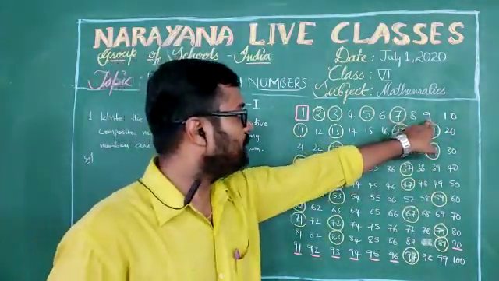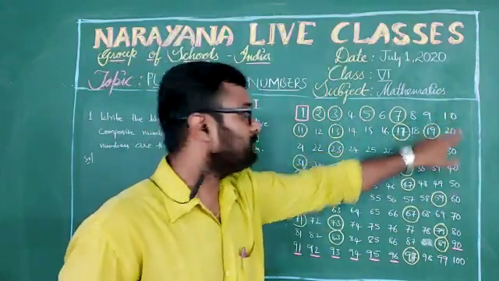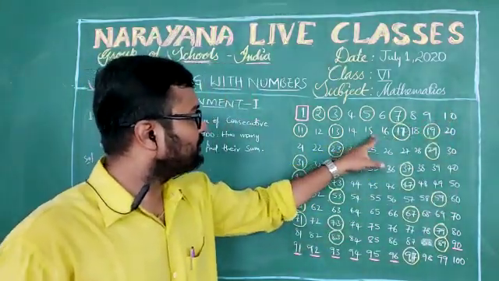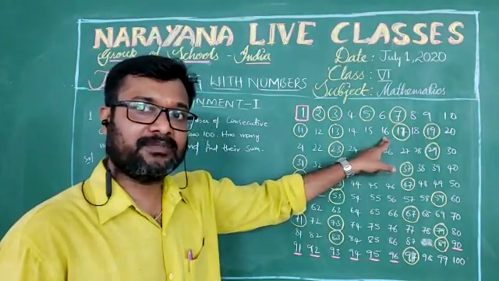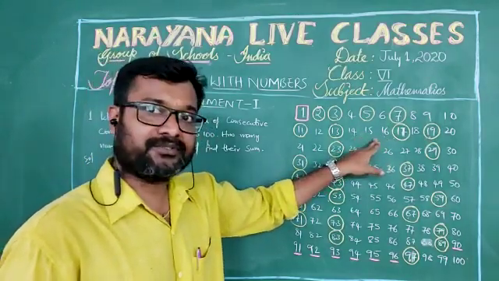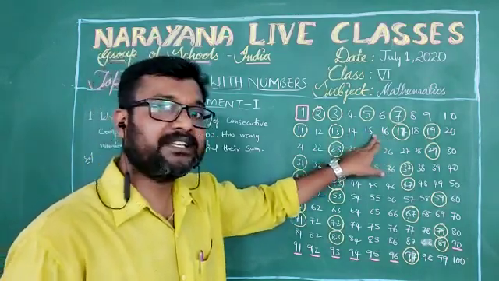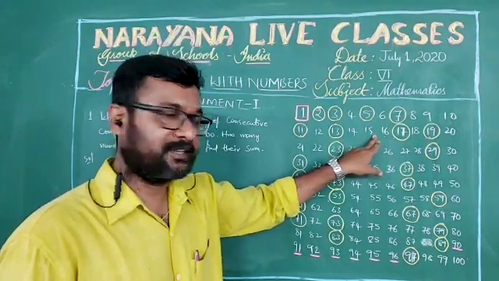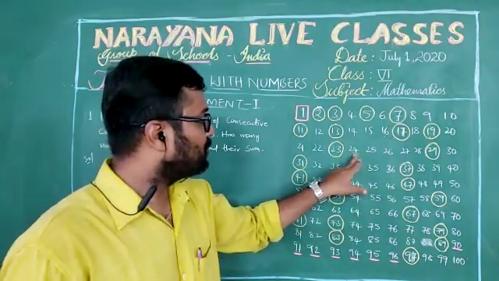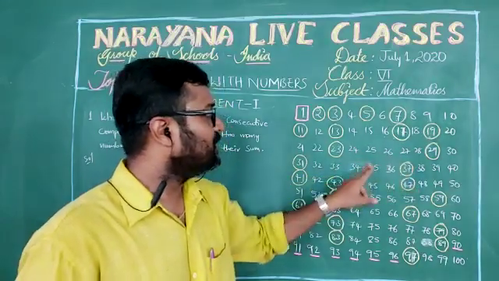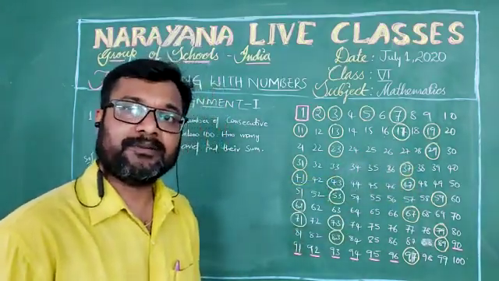Here we have only 3 consecutive composite numbers, and 14, 15, 16 are also consecutive composite numbers, but again only 3. If you check 24, 25, 26, 27, 28, there are 5 consecutive composite numbers.